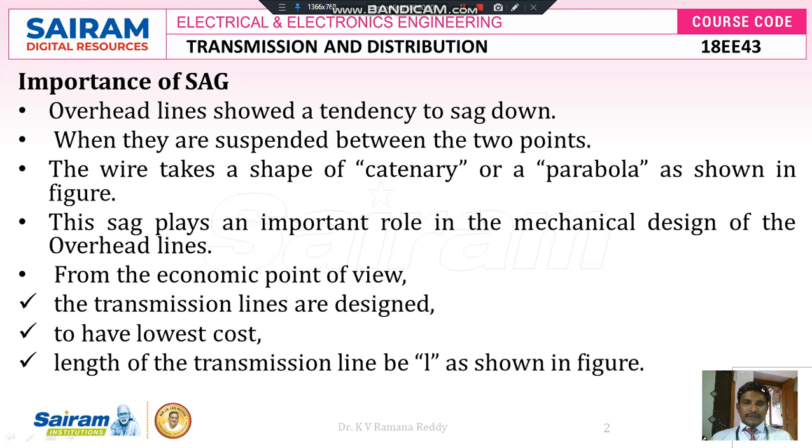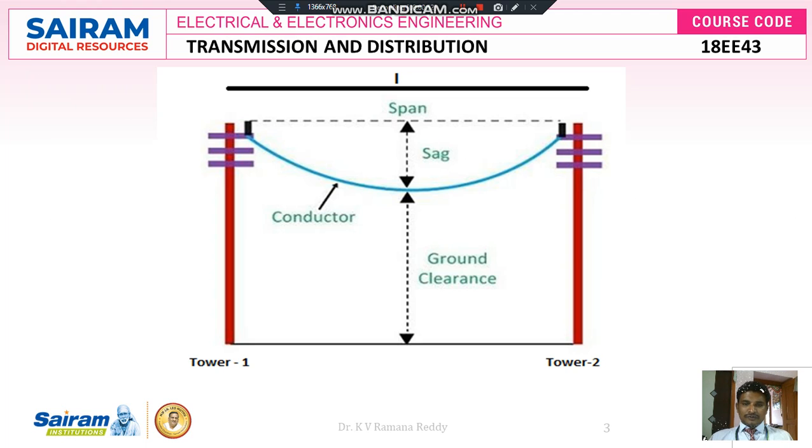Overhead lines show a tendency to sag down when they are suspended between 2 points. That means if you take 2 supporting poles, in between the 2 supporting poles there exists one conductor. Now, for the existing conductor there exists a sag. Sag is nothing but the difference in level of that conductor between the 2 towers. The wire takes the shape of a catenary or a parabola, as shown in this figure.